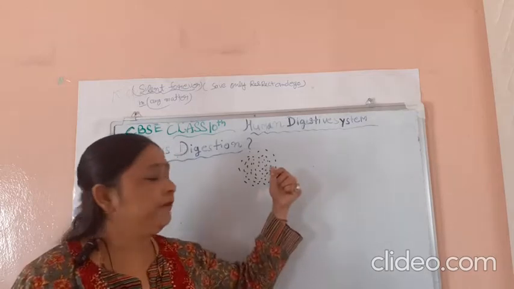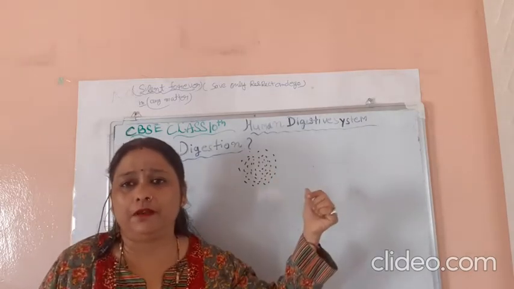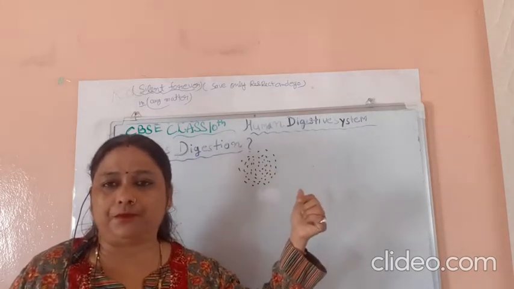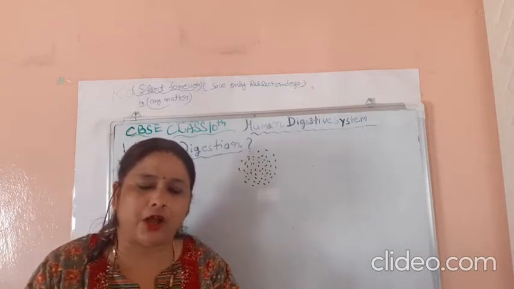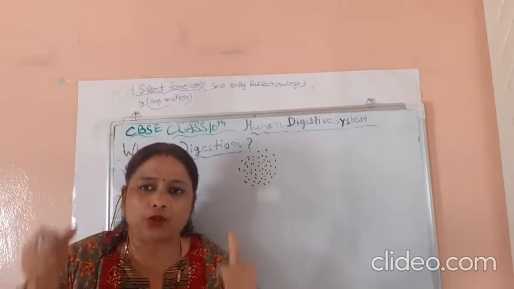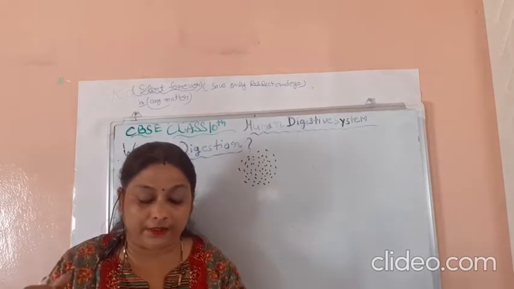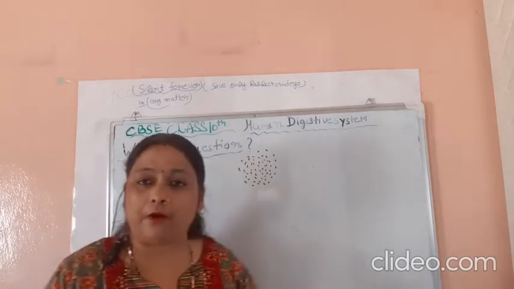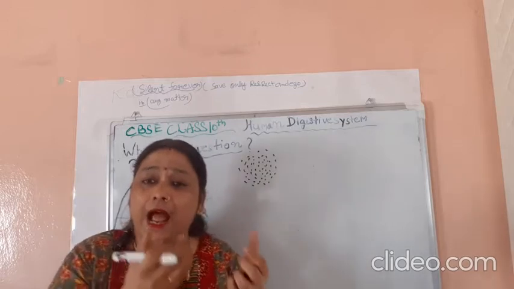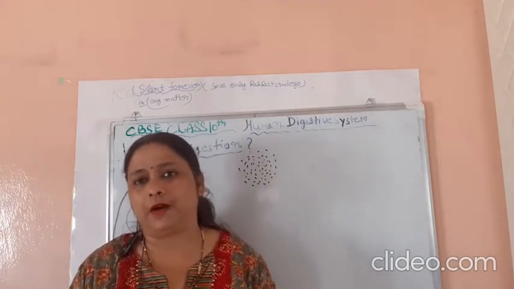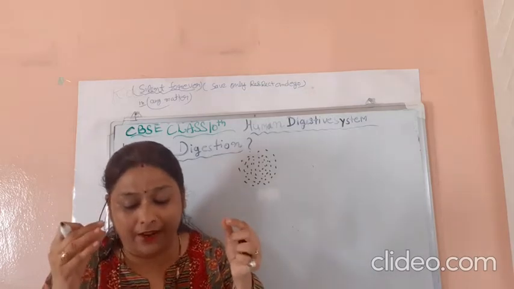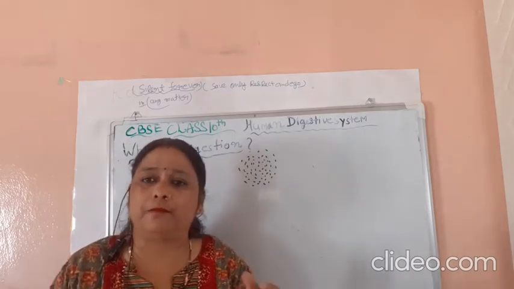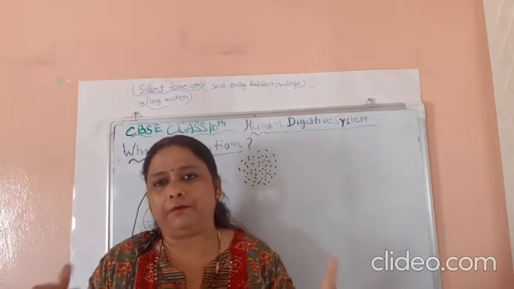This is food. An insoluble substance and large particle breaks down into small water-soluble particles, which can be easily absorbed by our blood plasma.